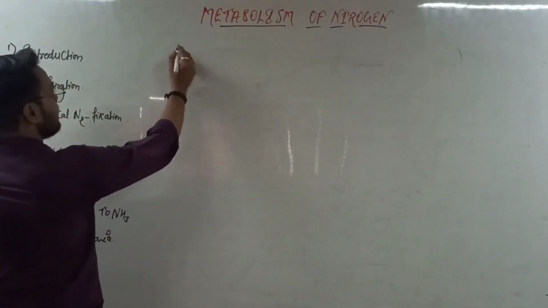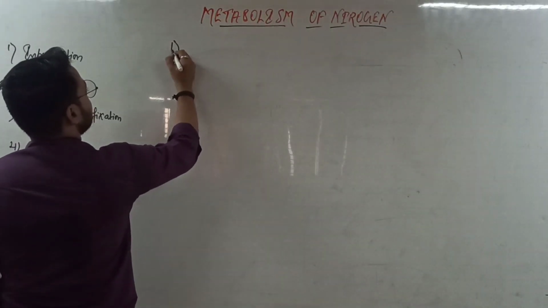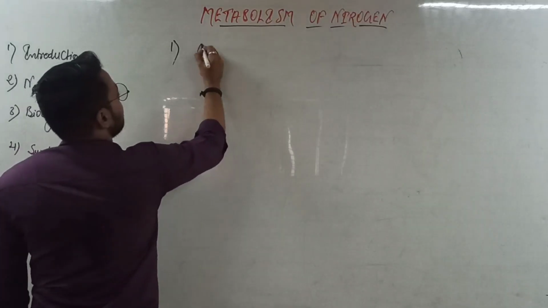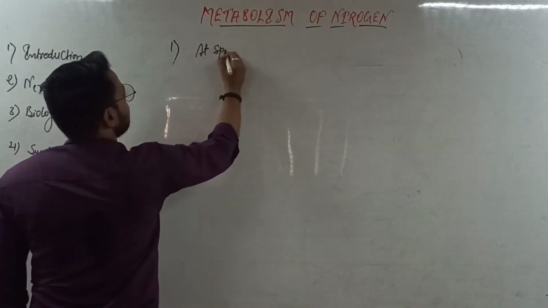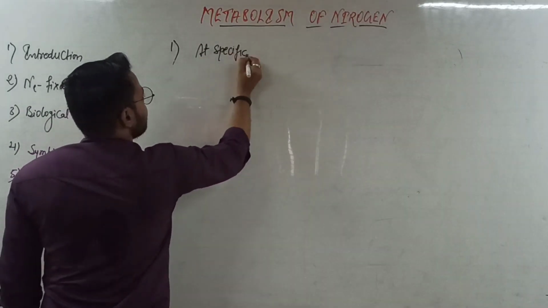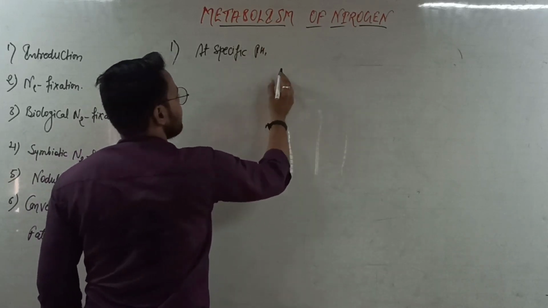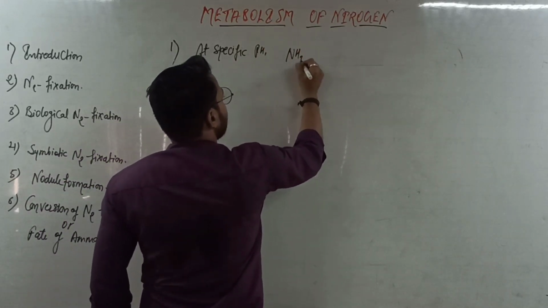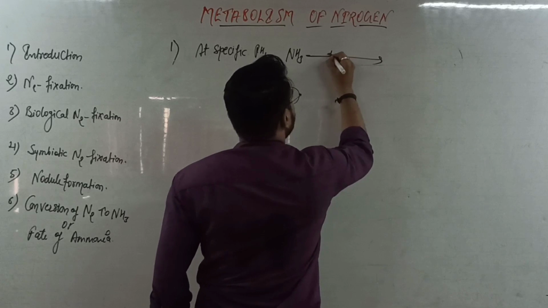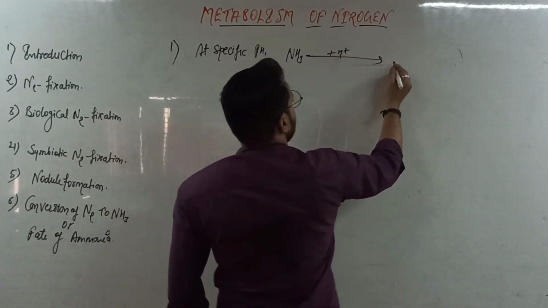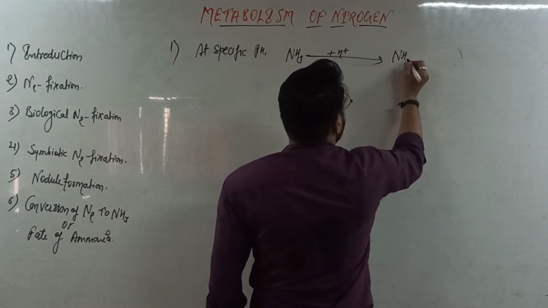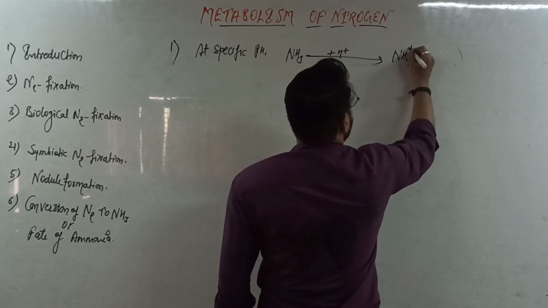The problem is that at specific pH, ammonia is protonated and forms the ammonium ion.